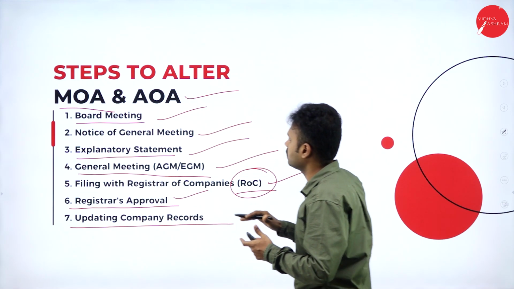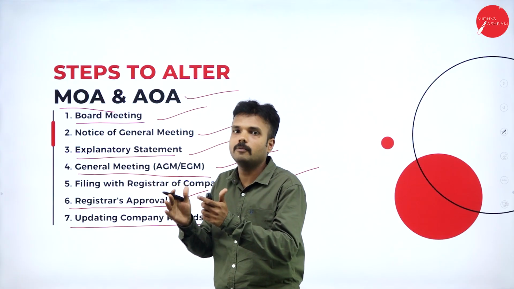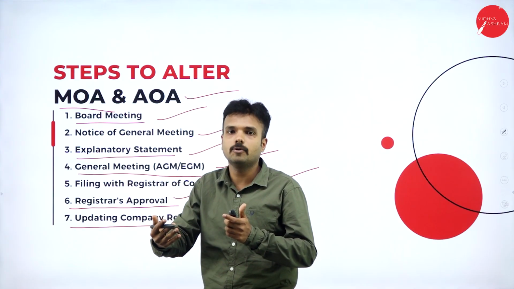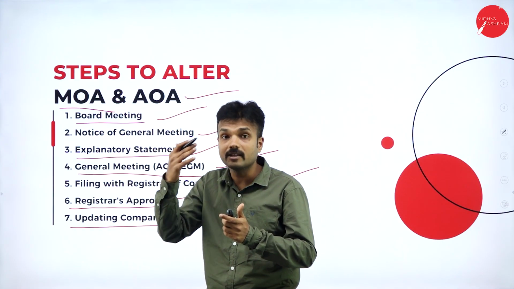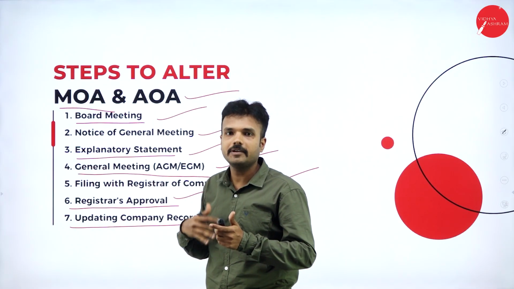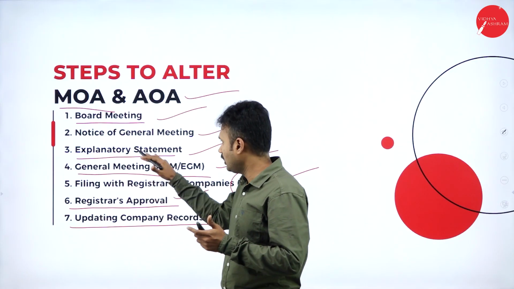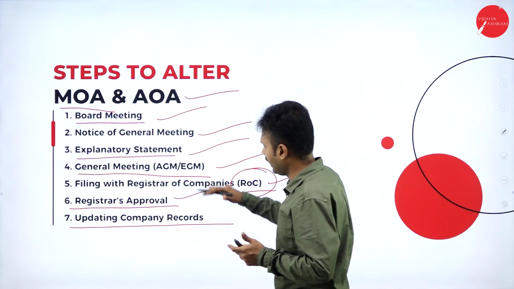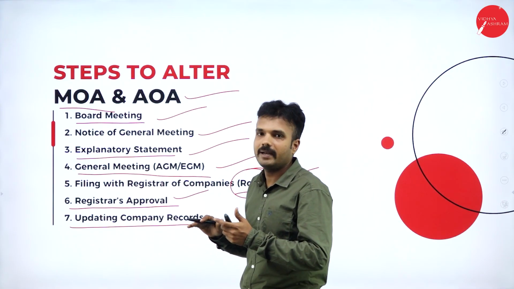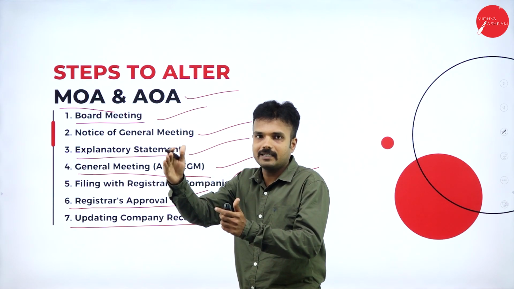That is the memorandum of association, followed by the board meeting. If a decision is to be taken, it should be discussed in the board meeting with the directors. Then the notice of general meeting, to call the shareholders and take their opinion. Again, with the explanatory statement, I need to explain what exactly the problem is and how to sort it out, mentioning the pros and cons. Finally, the annual general meeting or general meeting will be conducted. After the general meeting, there is a conclusion, a decision to be taken, whether I can take it or not.